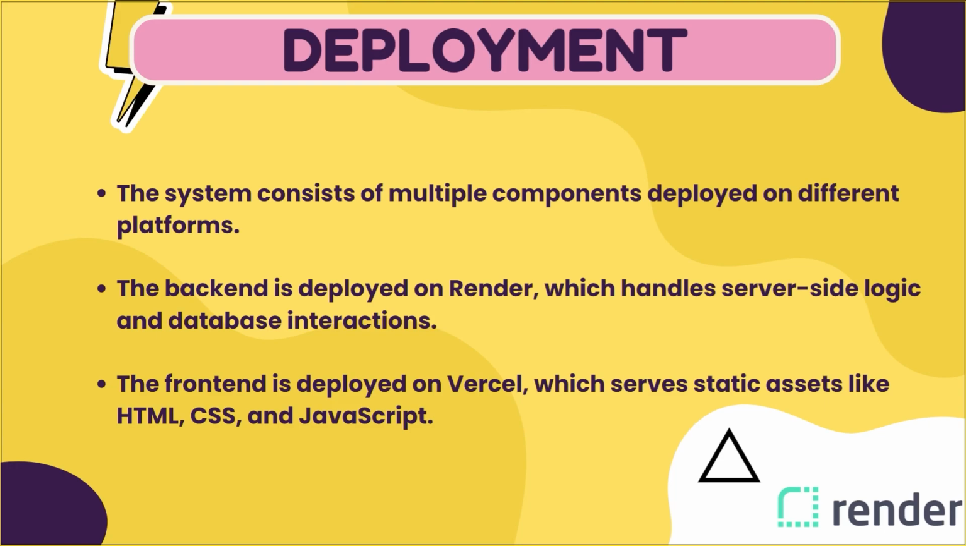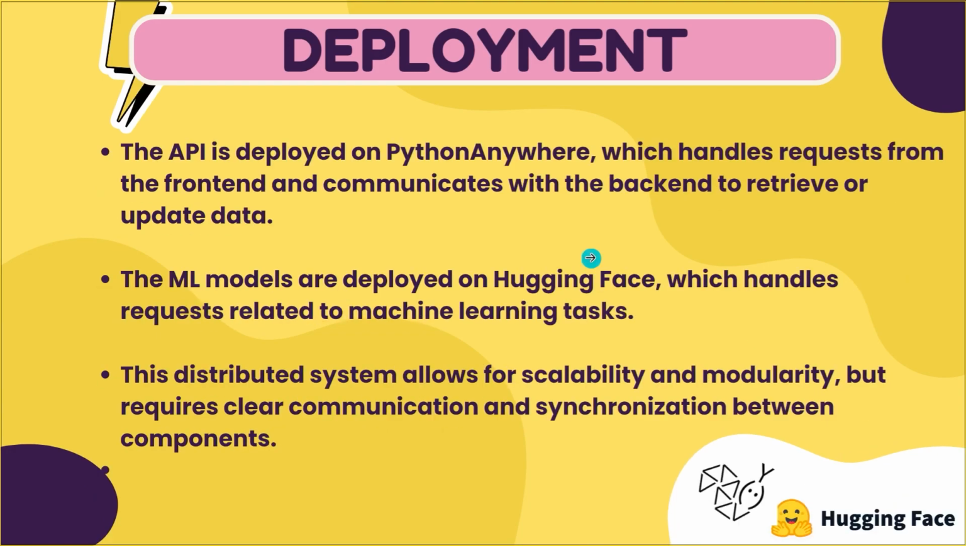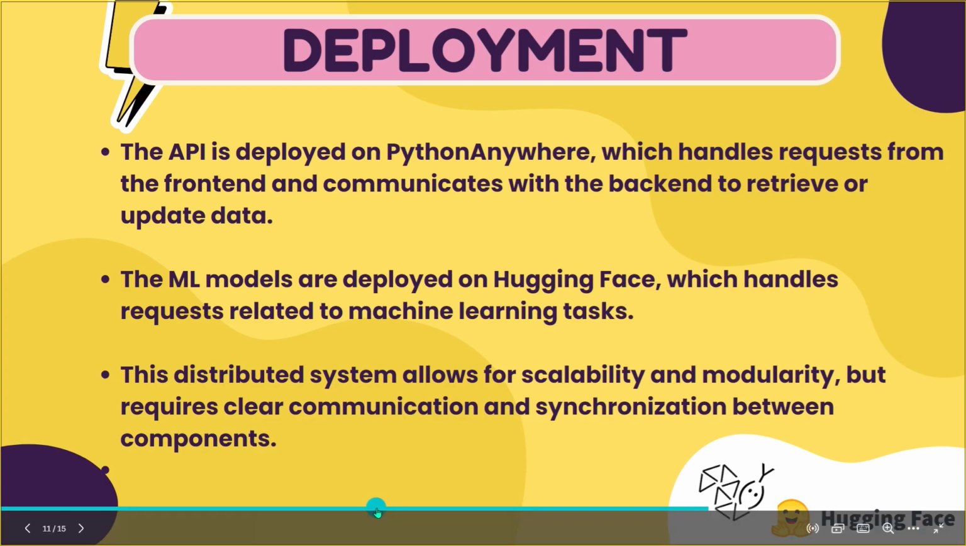Now, moving forward, we are using PythonAnywhere to deploy our API, from where the data is fetched in the front end, and the machine learning model is deployed on Hugging Face. So all these different components combined together are the building blocks of our website. This distributed system allows for scalability and modularity, but requires clear communication and synchronization between the components.